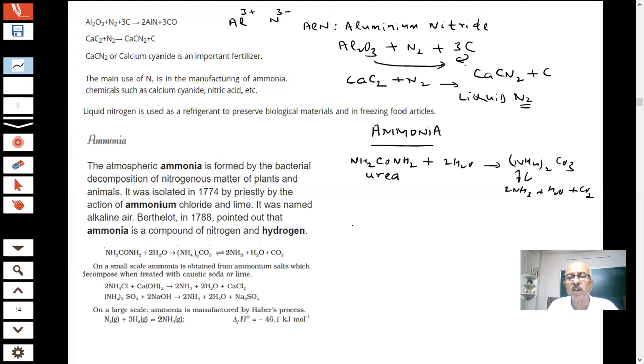Ammonium salts are there. Which ammonium salts are you aware of? Ammonium chloride and ammonium sulfate. You react them with a base, what will happen? Caustic soda or NaOH. What is this? This is your lime, or NaOH, caustic soda.